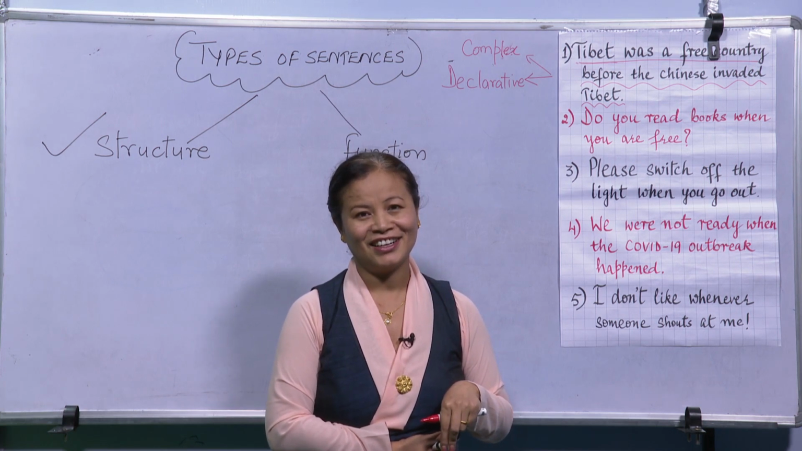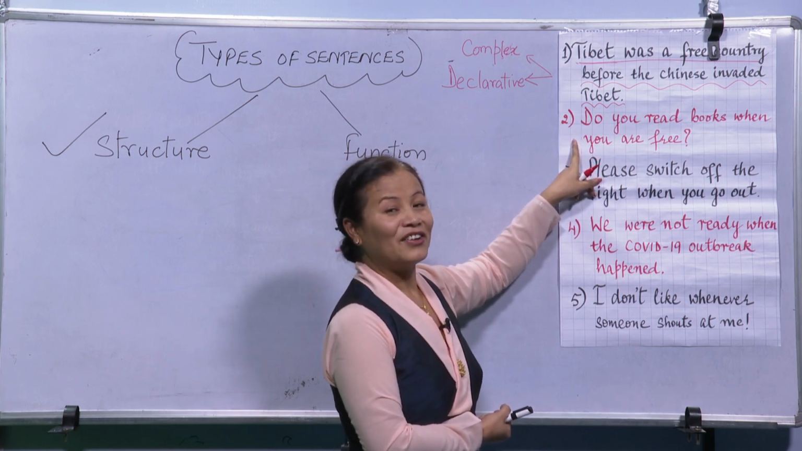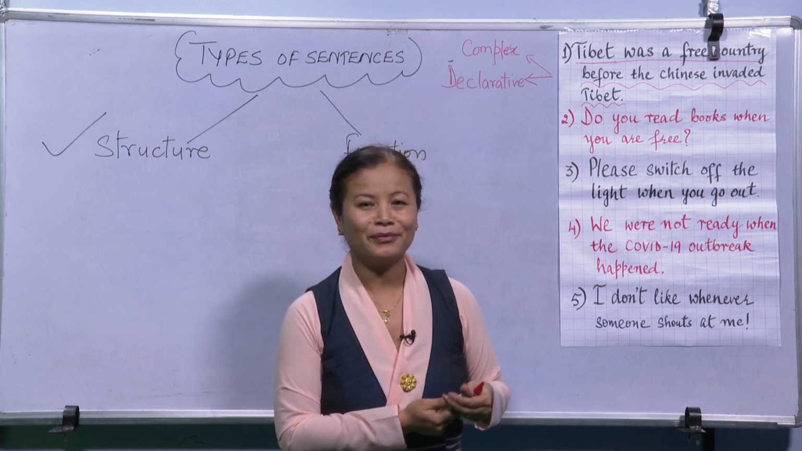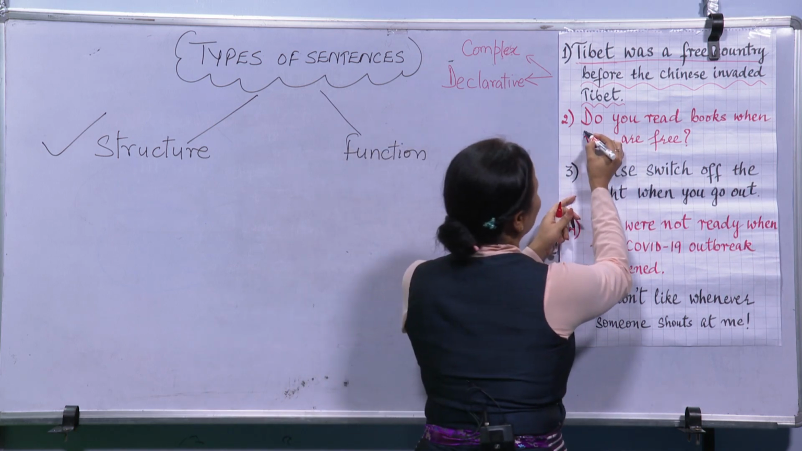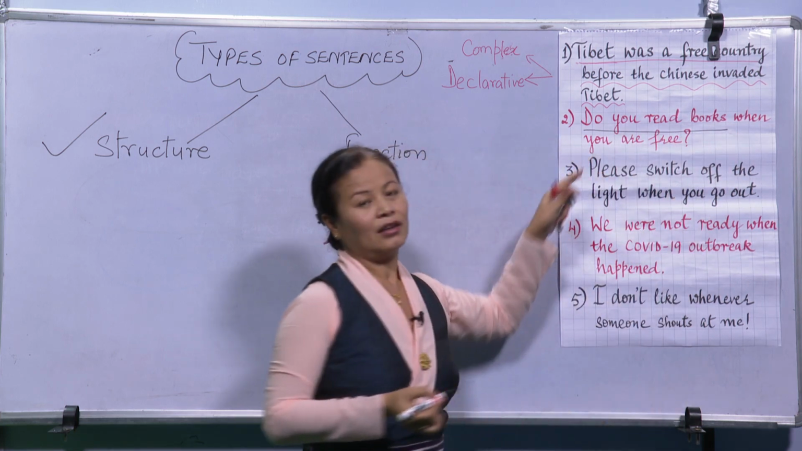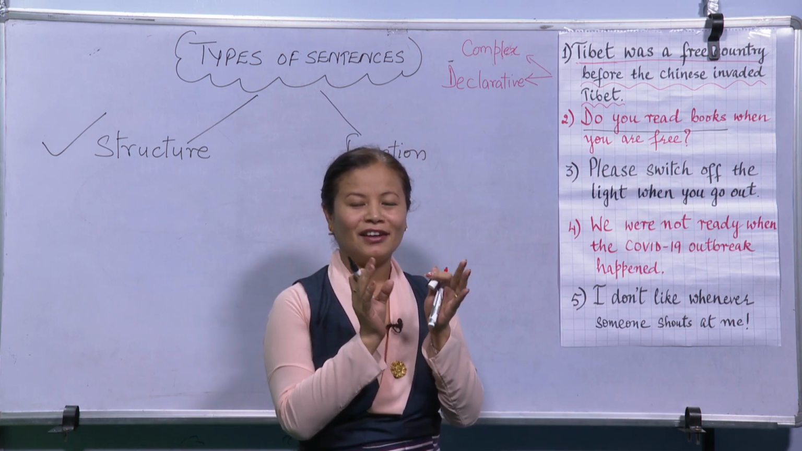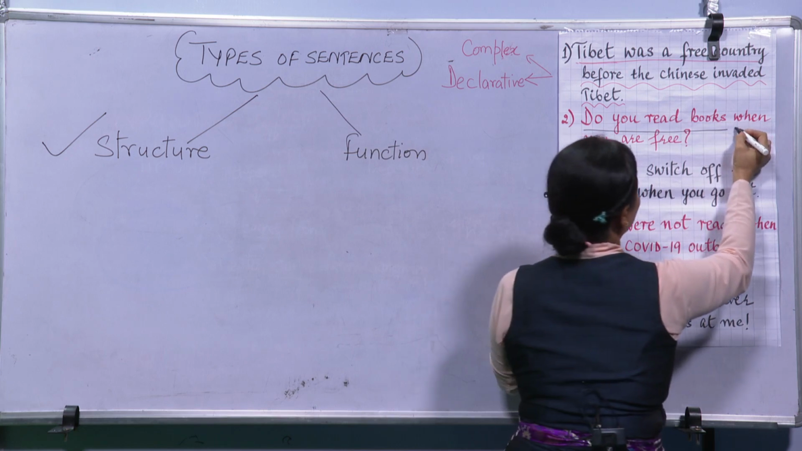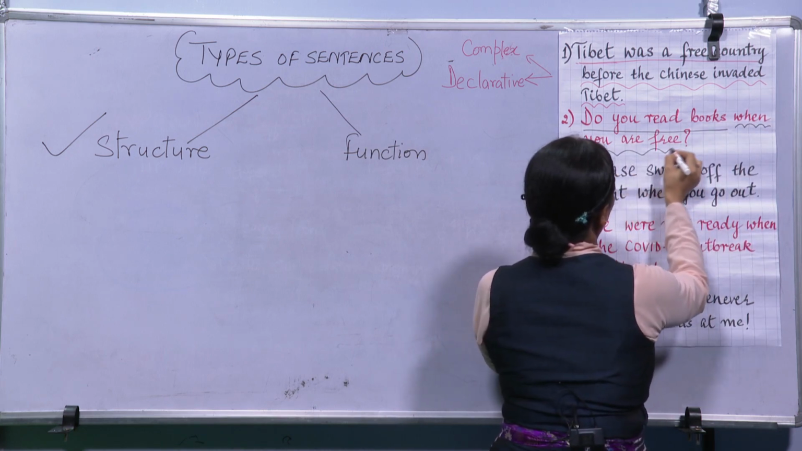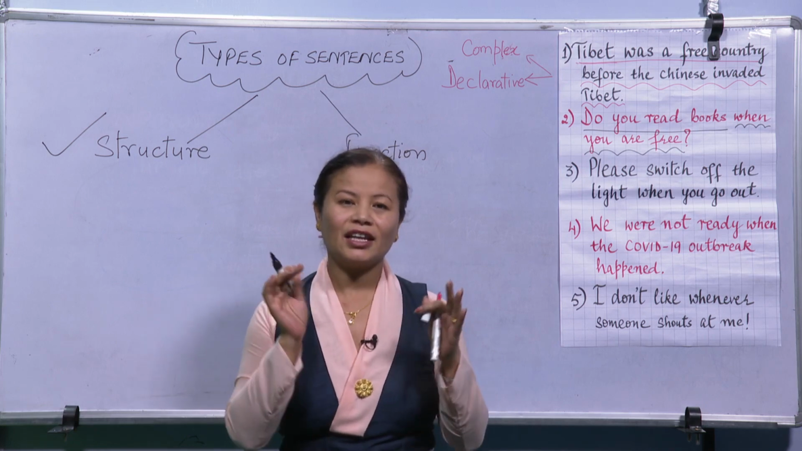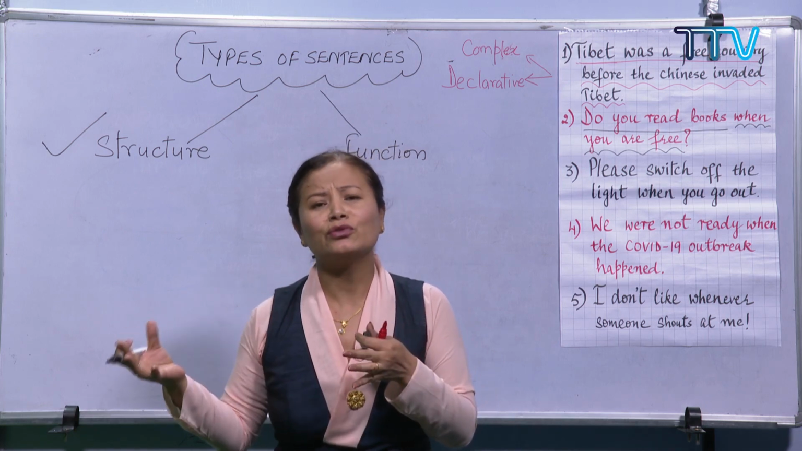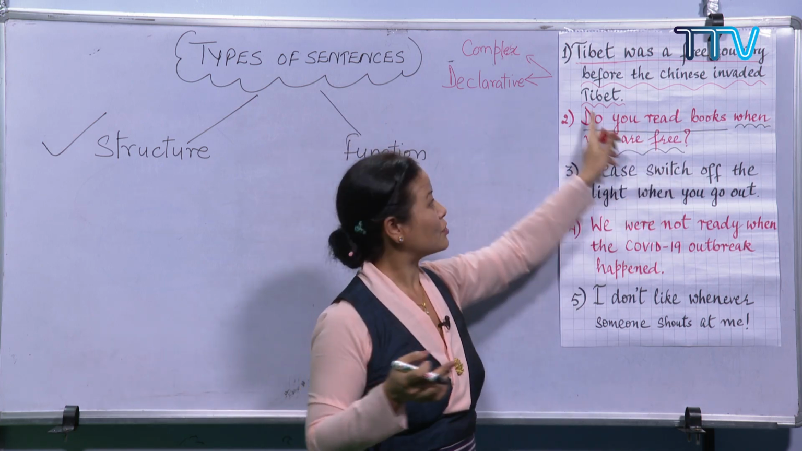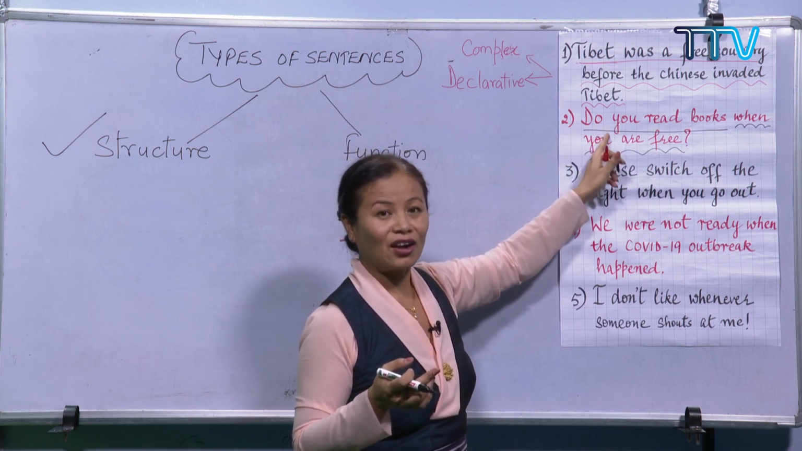Yes, you got it right. This is a complex sentence. Why? Do you read books? It's a complete sentence, isn't it? A clause that is independent. Do you read books? And then we have another clause: when you are free. That is a dependent clause. When you are free, what do you do? It's not complete. So do you read books when you are free? That is no doubt a complex sentence.